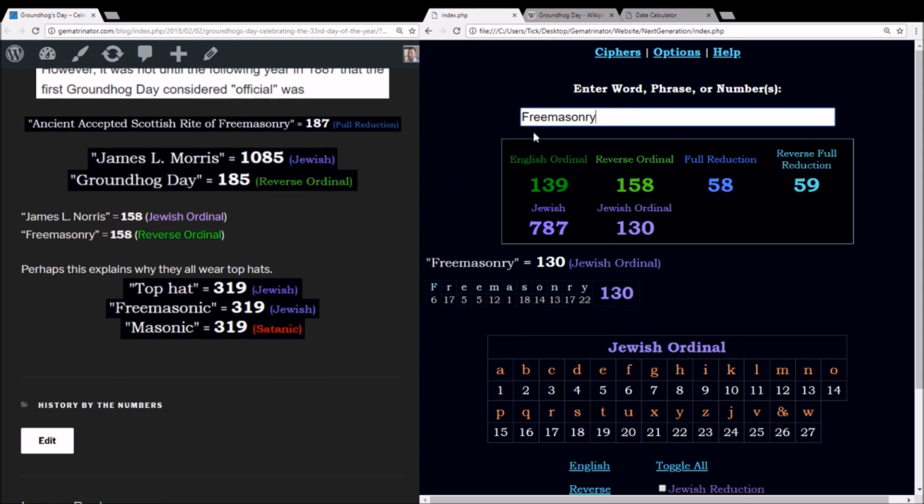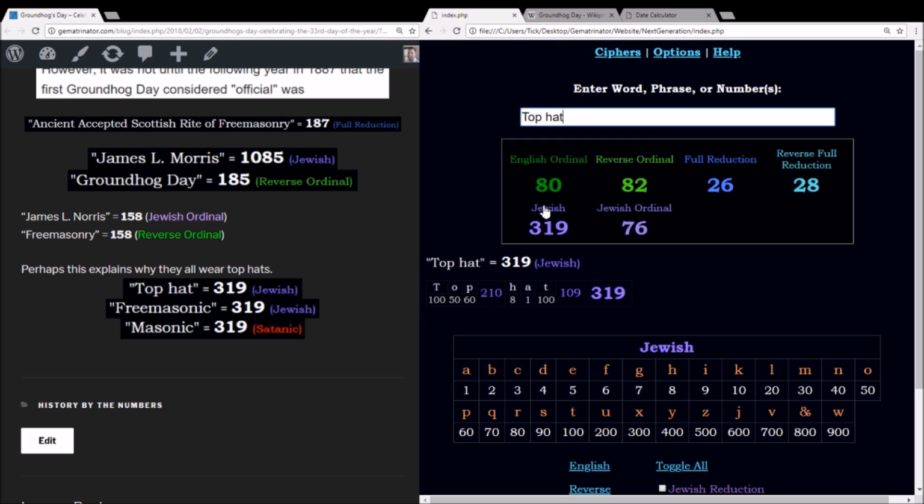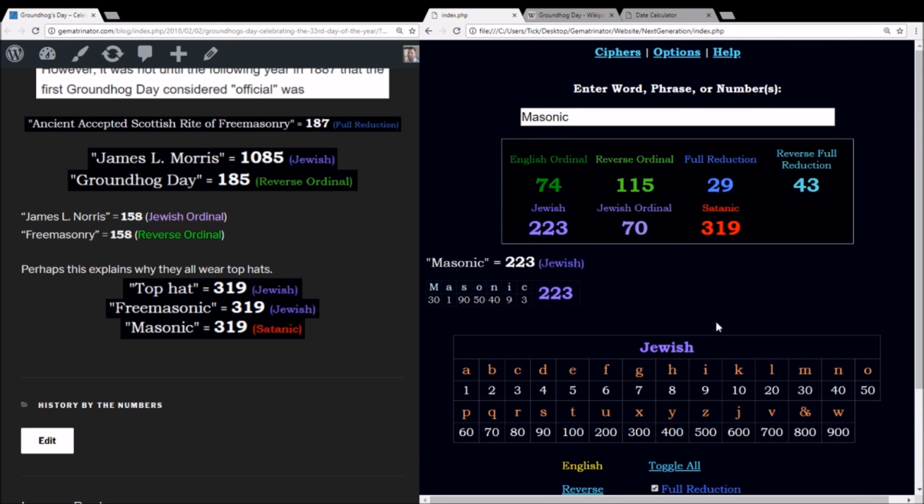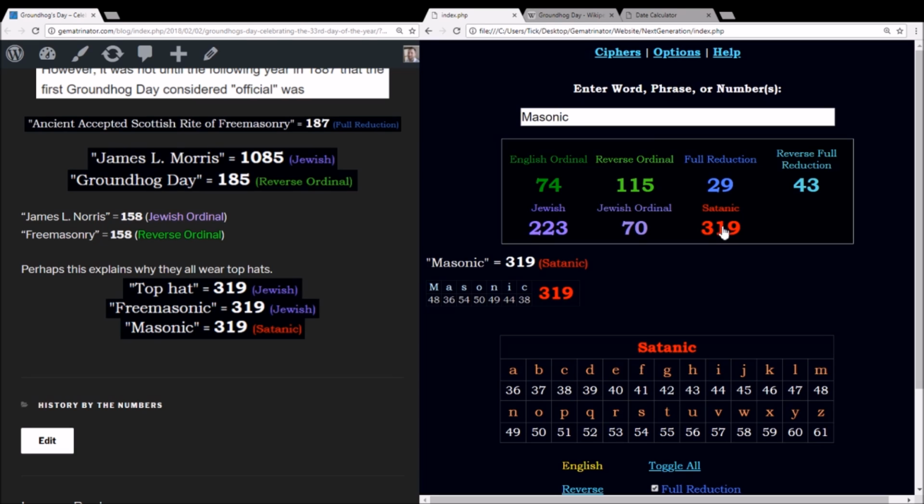And I can't think of any other reason that these men wear top hats at these things. And I think that's because a top hat, which sums to 319, is a symbol that's Freemasonic, 319. In fact, just the word Masonic alone, using Satanic Gematria, sums to 319.